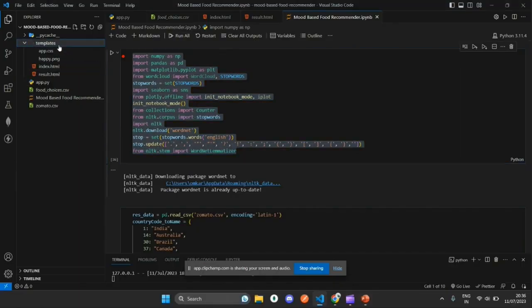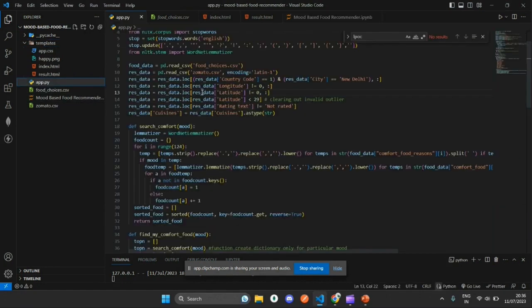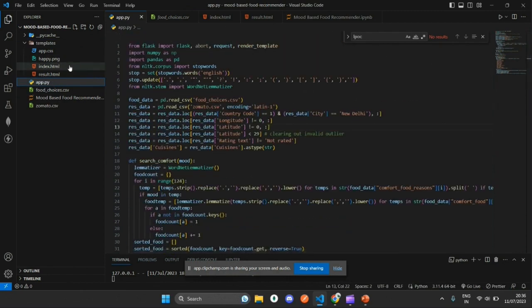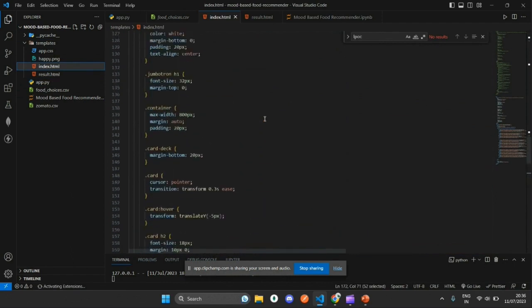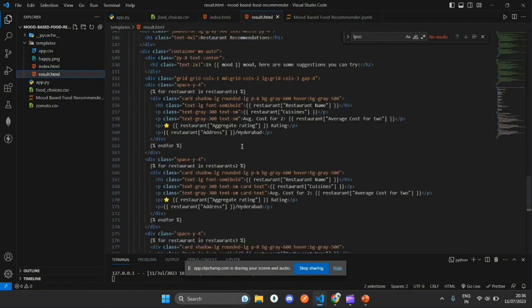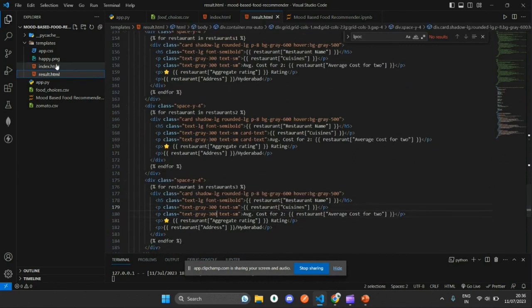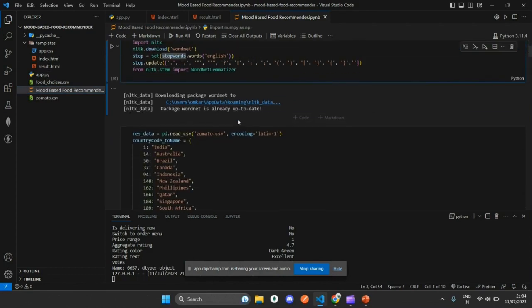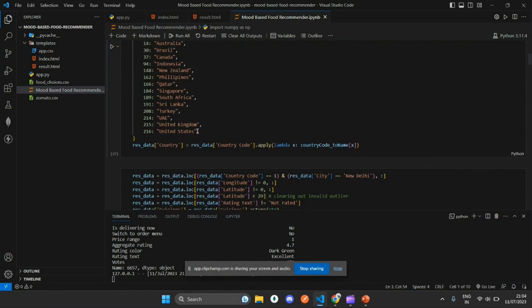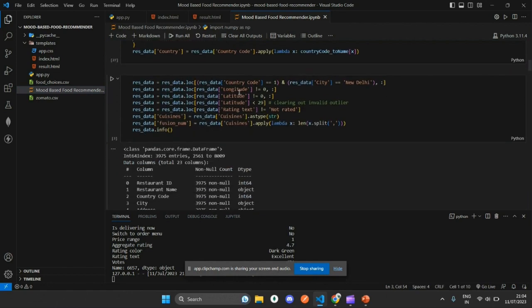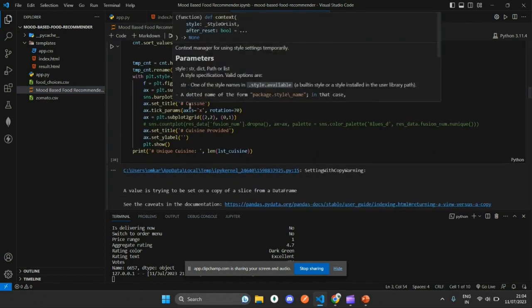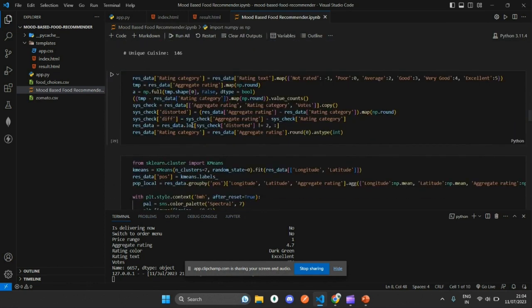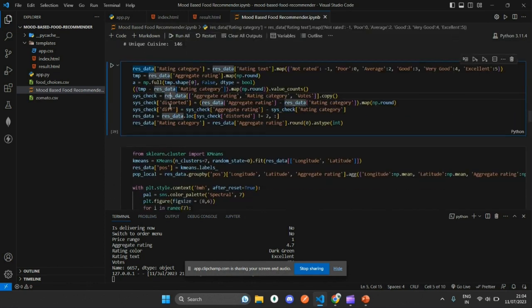So we have different files here, like mood based food recommendation. This is our main ML model. We have app.py. This is the backend of our web app. This is index.html. This is a Flask file to show inputs to the user. This is result.html. This is also a Flask file to show the restaurants to the user. So these are all the necessary libraries for our model. We have imported them. This is where we load the dataset for our restaurants. This is where all the pre-processing is done. We remove the latitude and longitude of a place which is equal to 0. This is finding out the best cuisines at a given place. This is where the k-means clustering starts for our restaurants dataset.